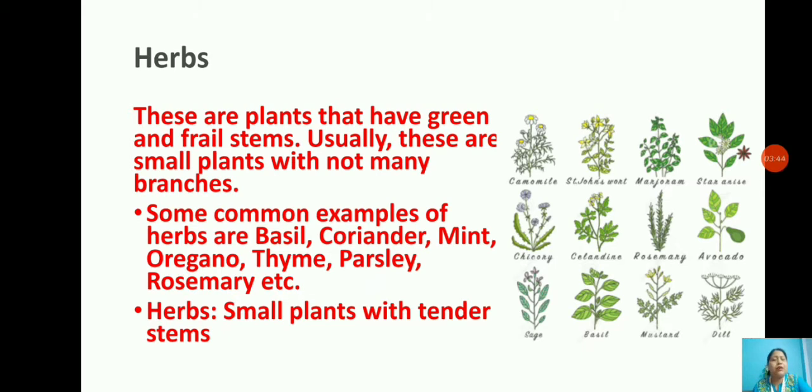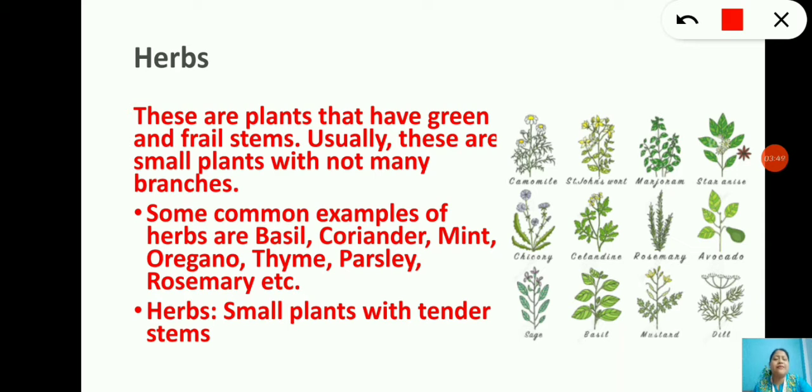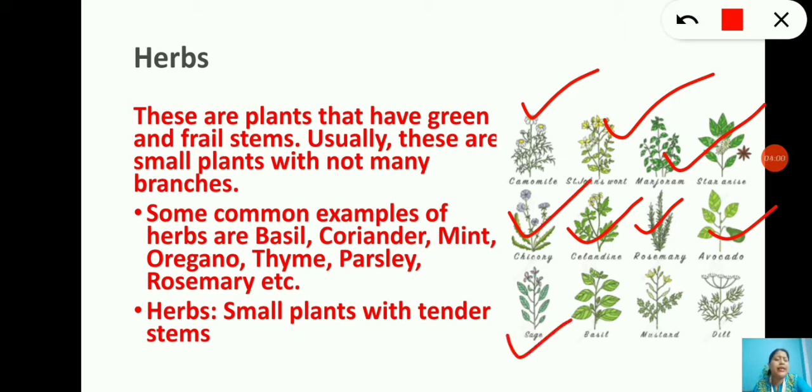Now let's start with herbs. So children, these are plants that have green and frail stems. Usually these are small plants with not many branches. Here you can see examples of the herbs: sage, basil, mustard. Some common examples of herbs are basil, coriander, mint, oregano, thyme, parsley, rosemary, etc. And herbs are nothing but small plants with tender stems. Fine.